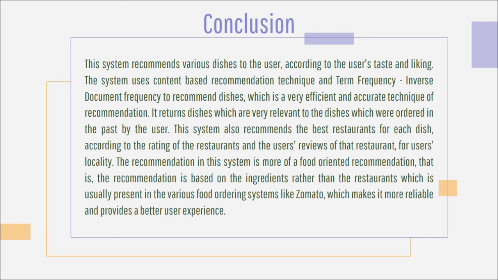And at last, the recommendation in our system is more food oriented, unlike existing apps like Zomato, which are more focused on restaurant oriented recommendation. That is, they recommend restaurants which you might like, and then for that particular restaurant, some dishes from their menu are predicted. But our system will give you dishes that you might like, and then it will recommend the best restaurants where you can find those dishes.